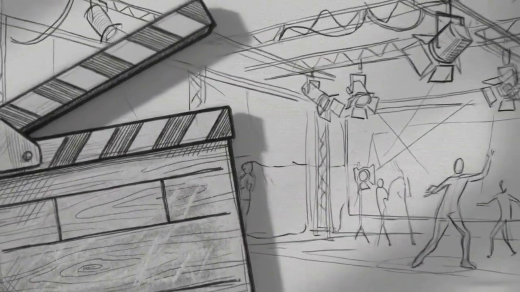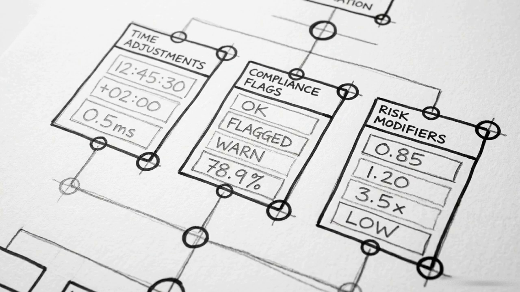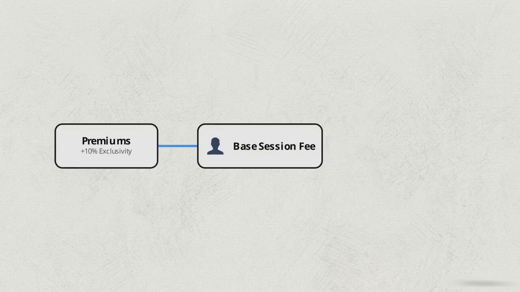Cycle 1 of the payroll engine processes the actual session fee. The on-set session report captures physical reality. Real-world variables, overtime hours, meal penalties, and stunt bumps feed directly into the payroll calculation. At this stage, the system permanently links the base session fees to the talent's contracted exclusivity premiums and union fringes.